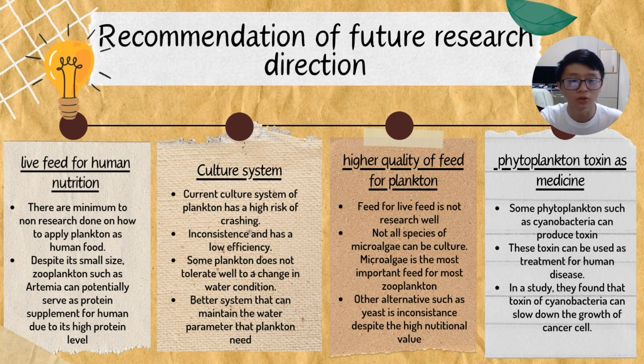So lastly, we should research the toxins of phytoplankton to be used as human medicine. Some phytoplankton such as cyanobacteria can produce toxins. These toxins can be used as treatment for human disease. As an example, they found that the toxin of cyanobacteria can be used to slow down the growth of cancer cells in humans.